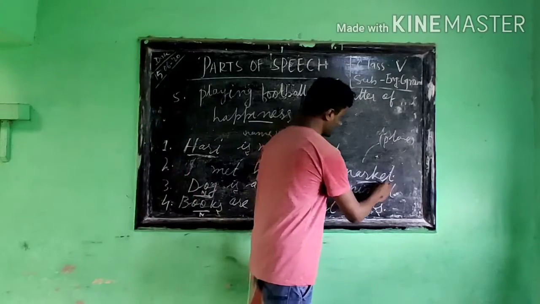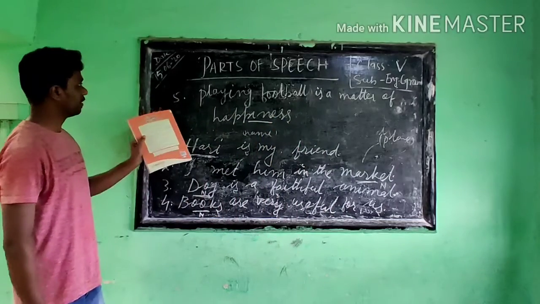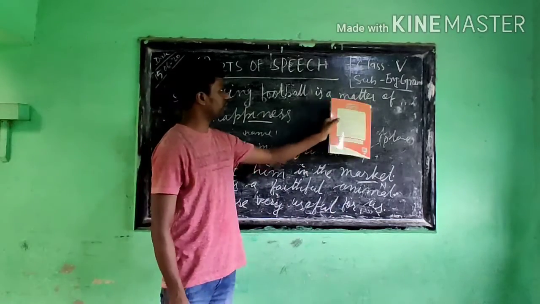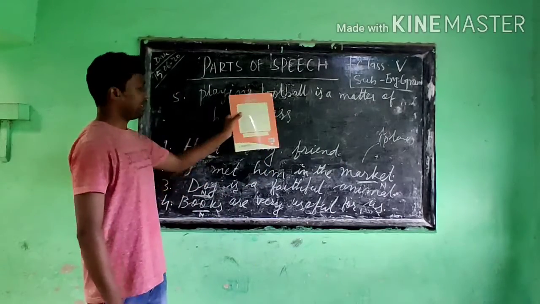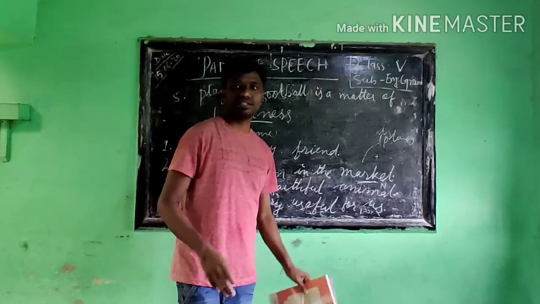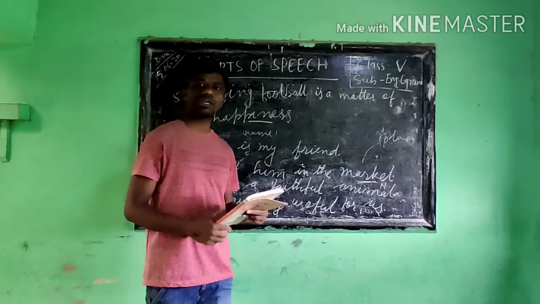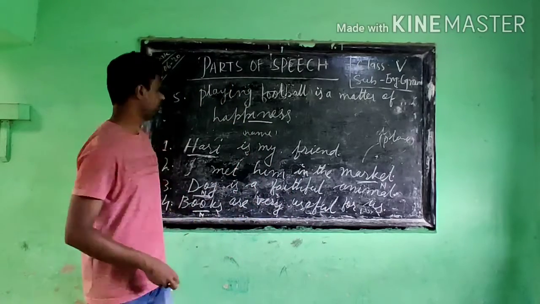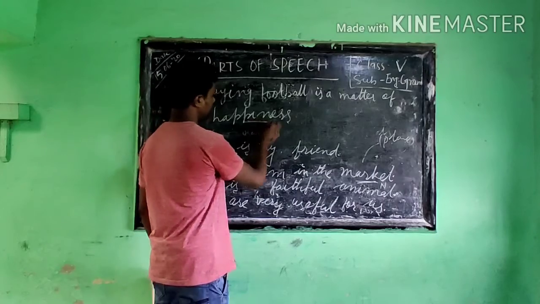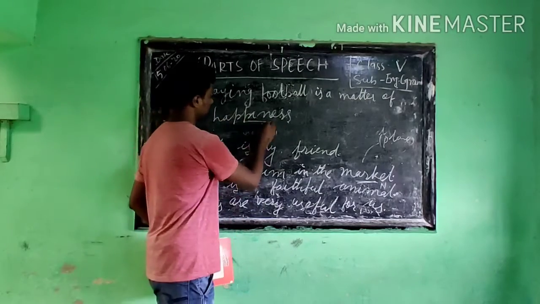Then this one also is a noun. Then another one: playing football is a matter of happiness. Playing any kind of recreational activity, not only football but even different kinds of games, is included, through which we get happiness. So this also comes under which type? It is a noun.